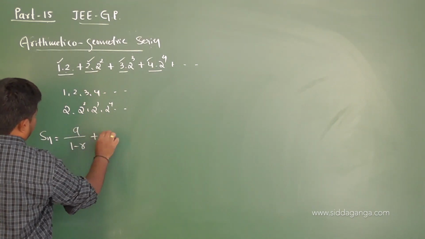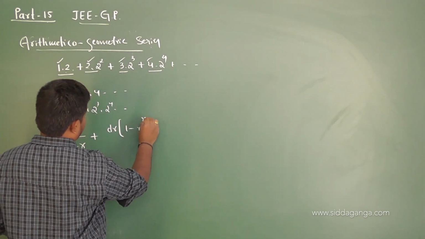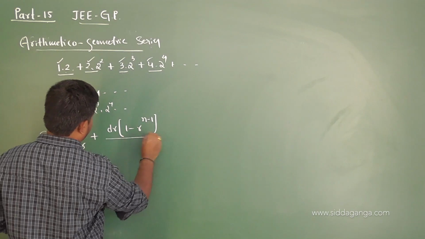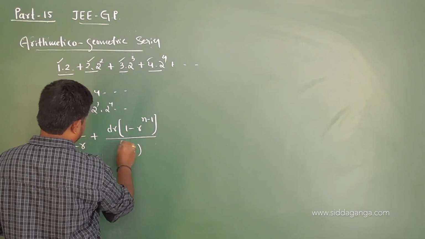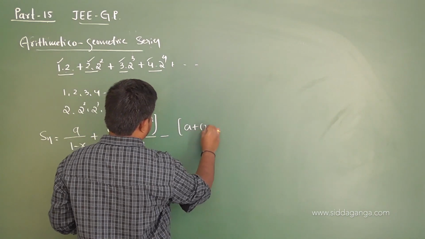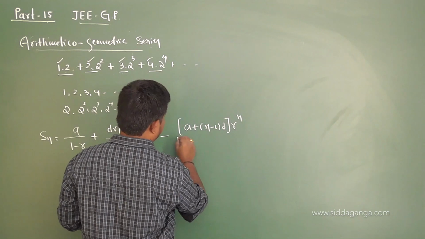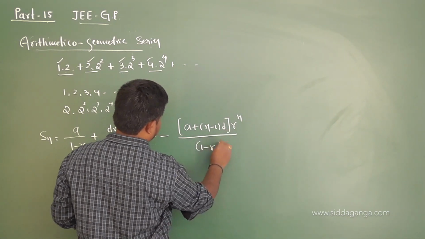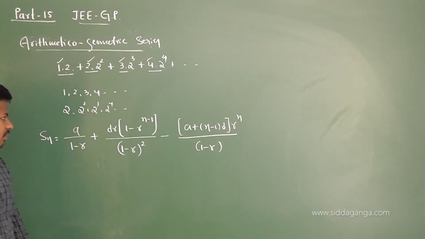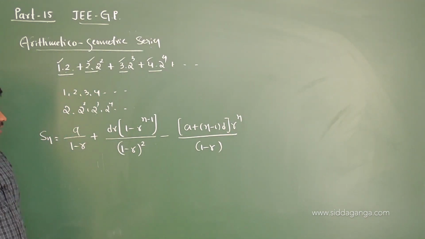a by 1 minus r plus dr into 1 minus r power of n minus 1 whole divided by 1 minus r square, minus a plus n minus 1 into d into r power of n divided by 1 minus r. This gives the sum of n terms of an arithmetico-geometric series.